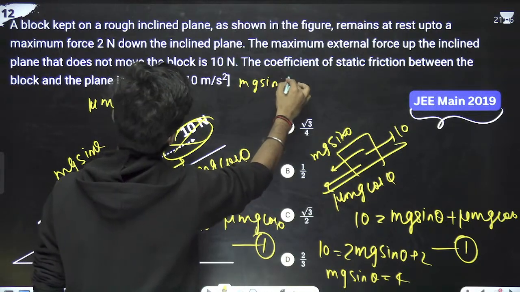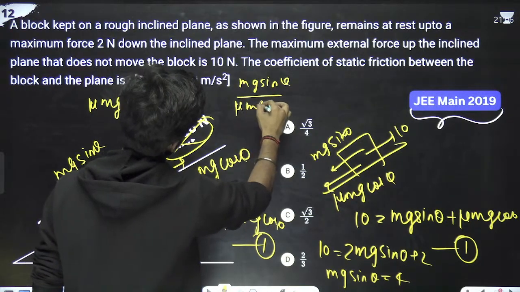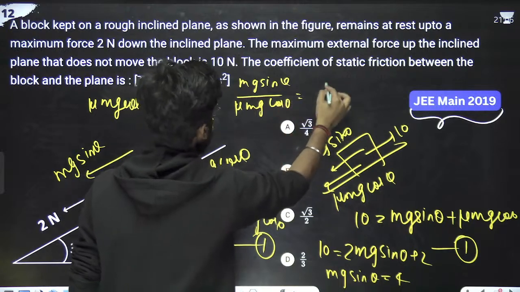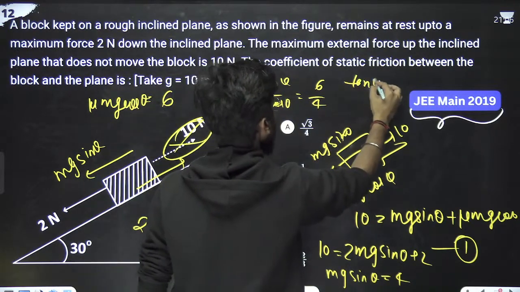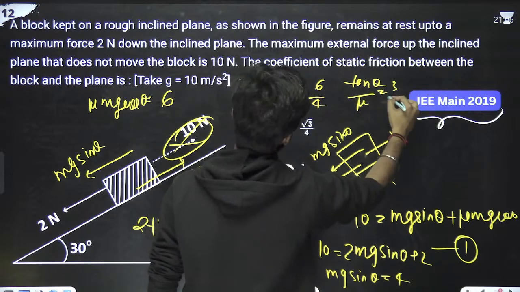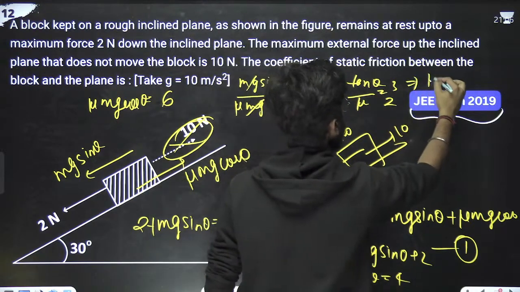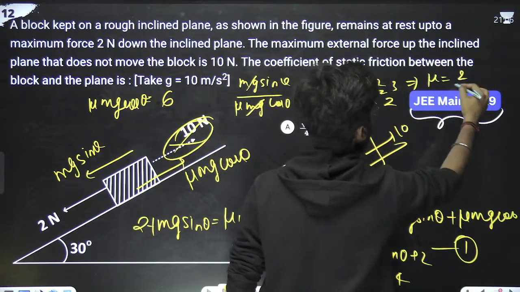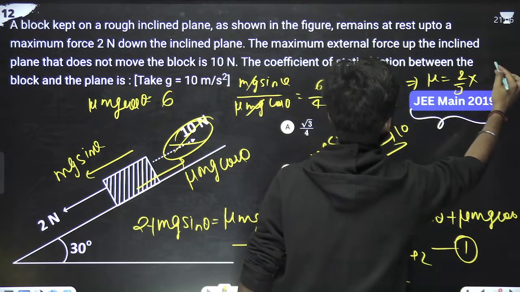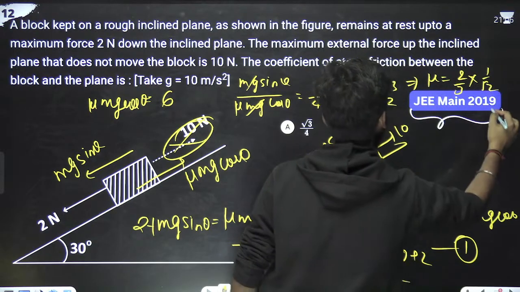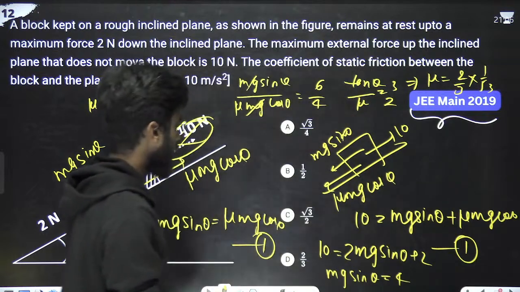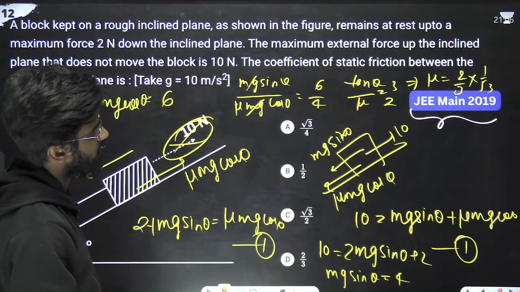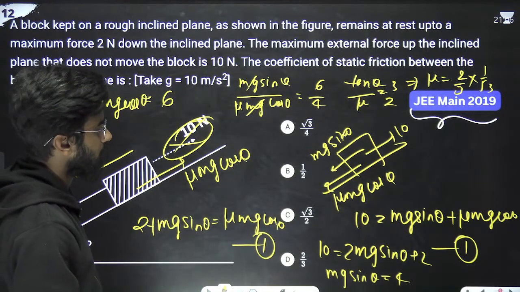mg sin theta upon mu mg cos theta, that is equal to what? 6 by 4. mg got cancelled, tan theta by mu is equal to 3 by 2. So mu is equal to 2 by 3 tan theta. Tan 30 is 1 by root 3. So 2 by 3 root 3. 2 by 3 root 3 is the answer.